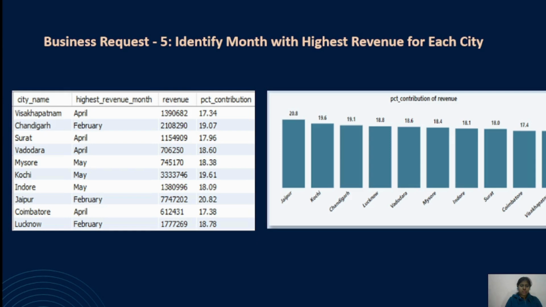The fifth business request is to identify the month with highest revenue for each city. So, these are the cities with their respective highest revenue month, which comes to February, April, and May. Among all the highest revenue months for different cities, Jaipur contributed the most to the revenue for the company. On the other hand, Coimbatore and Visakhapatnam have the lowest contribution.